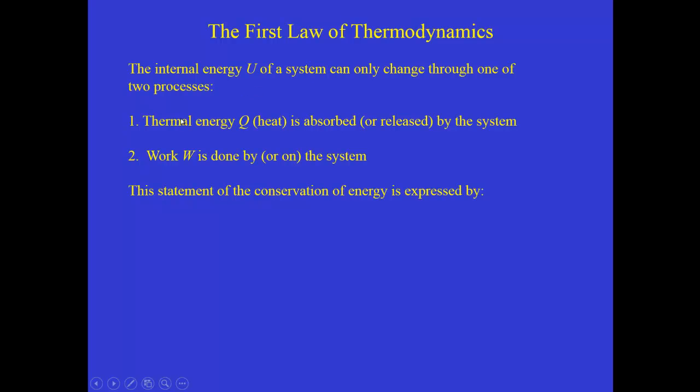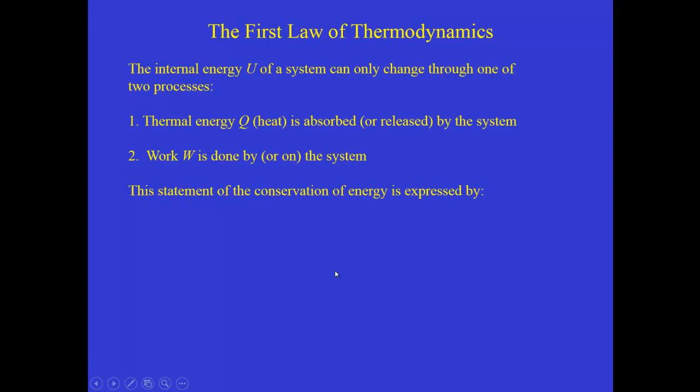Either thermal energy can be absorbed by the system or released by it, and if that happens, then the internal energy will change. And then secondly, this is the process that we ignored a few minutes ago, there could be work done by the system or work done on the system, and that would involve either a compression or an expansion. So those are the only two ways that the internal energy, remember, internal energy is the sum of the kinetic and potential energies of all the particles that make up the system, can change.